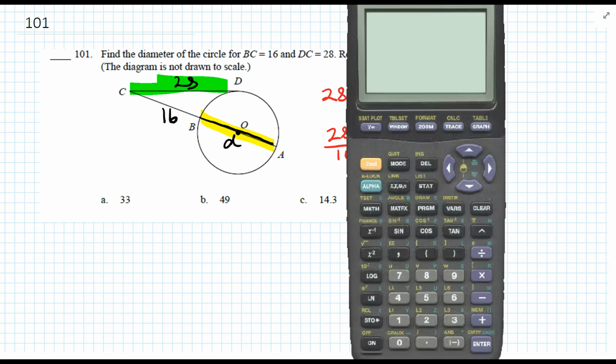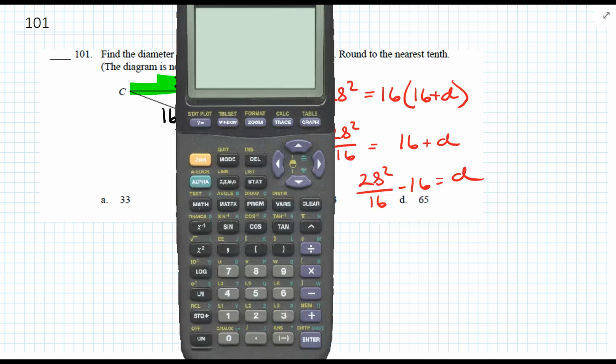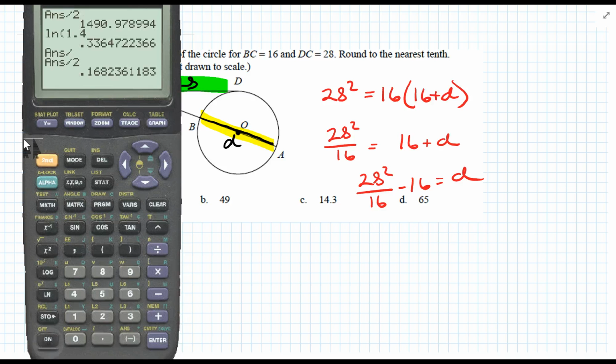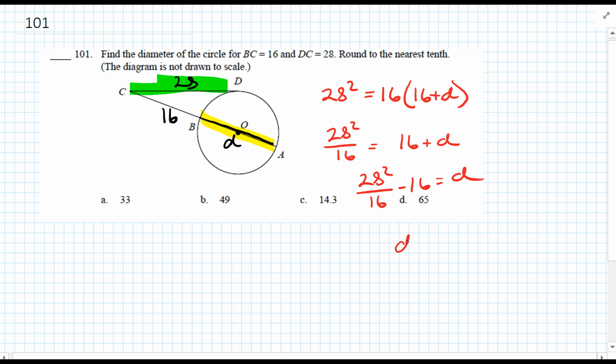So we'll get our handy dandy calculator out, and we can turn it on and get to work. So here's what we got. 28 squared divided by 16 minus 16 equals 33. So D equals 33. Again, the answer is A.